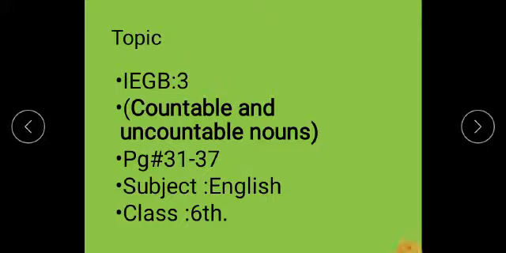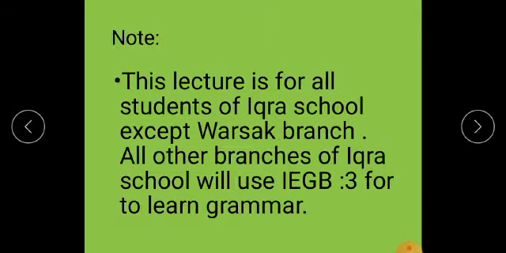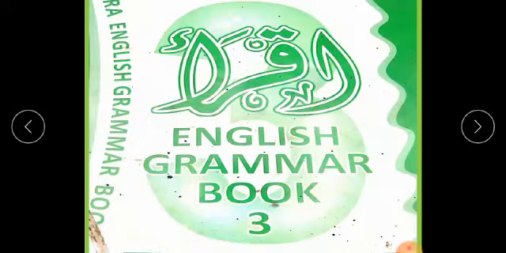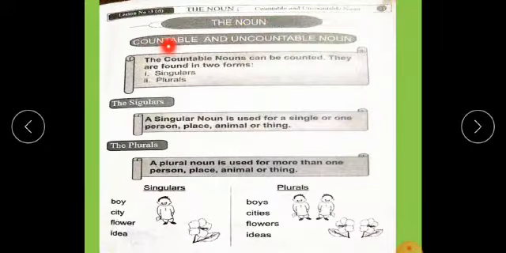Students, in our previous lecture we learned the kinds of noun. Countable nouns are the nouns that we can count, while uncountable nouns are the nouns that we cannot count. This lecture is for all students of Iqra School except the Wasak branch. All other branches of Iqra School will use the Iqra English grammar book to learn grammar. Let's start. Countable and uncountable nouns.